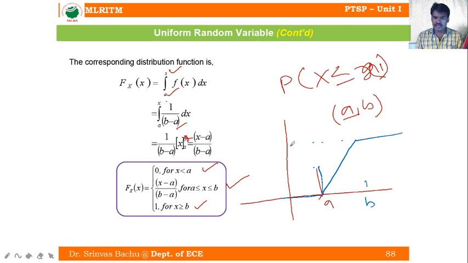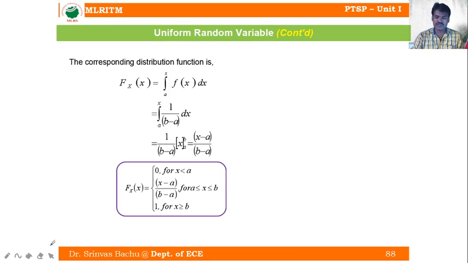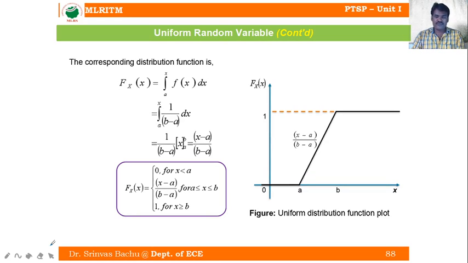So like this we get the slope (x minus a) by (b minus a). Mention the x-axis and y-axis values, and you can see the graph, the uniform distribution function plot.